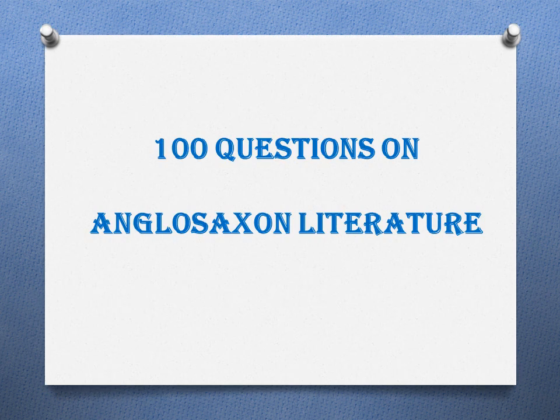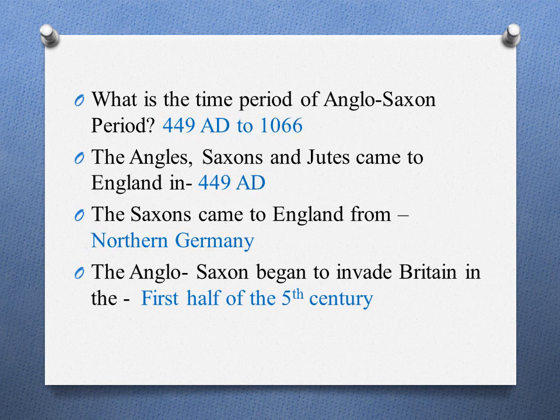Today I have prepared 100 questions on Anglo-Saxon literature. So let's move on. What is the time period of Anglo-Saxon period or literature? That is from 449 AD to 1066 AD.